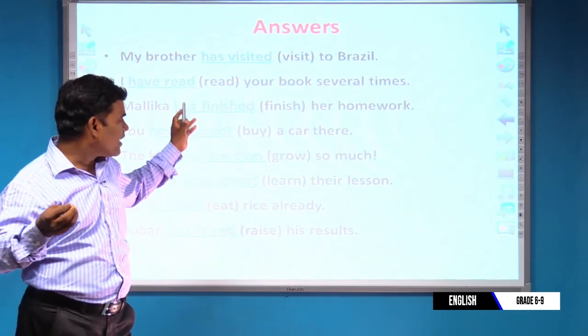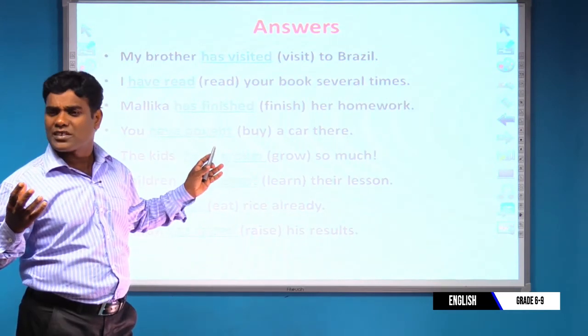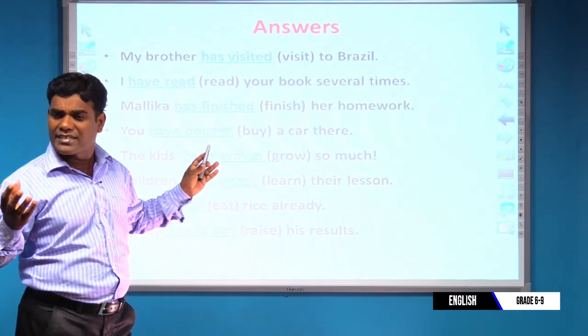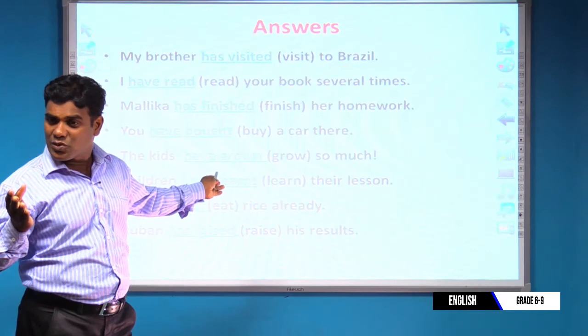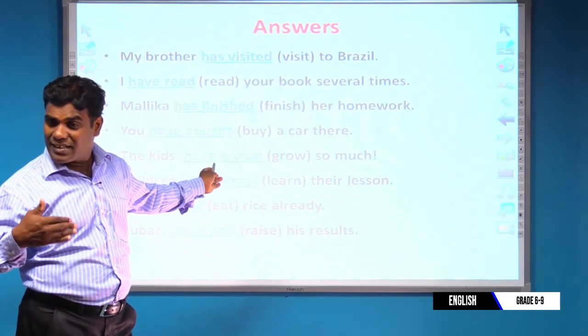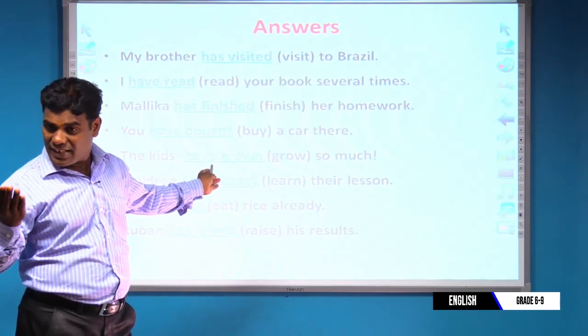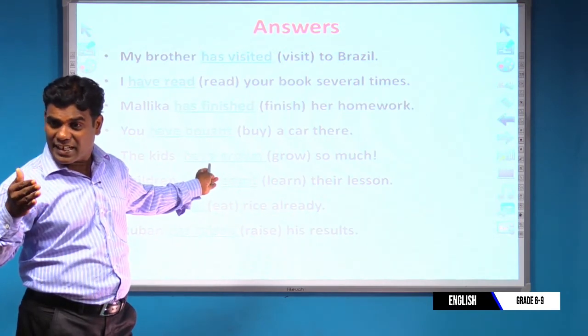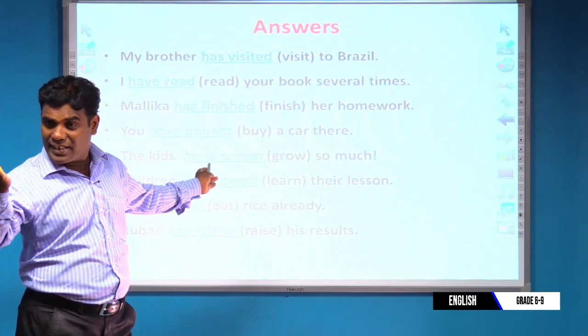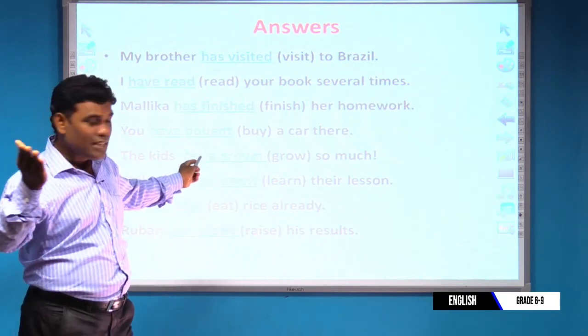That's why I go with a lot of questions, activities and exercises. So don't worry, dear student. I think you have understood this idea of the present perfect, and later I can go to the next task, the next activity. Okay, dear student, let's go to the next one. Now you can see.